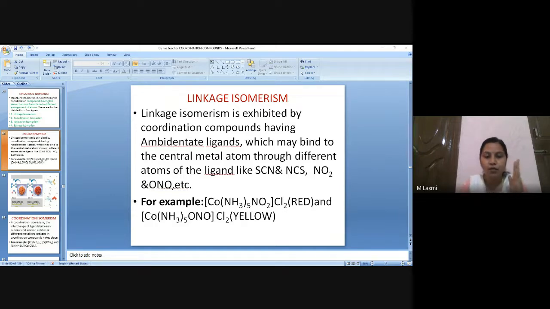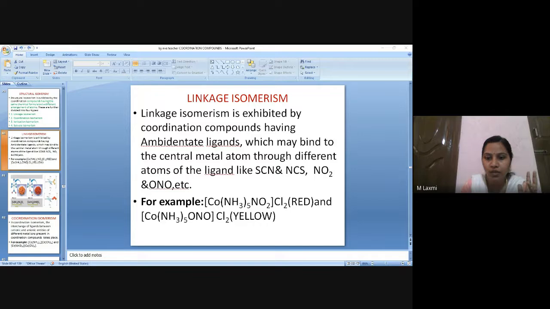The second aspect: I have to check the ligands and name them first. I have two types of ligands. One is amine and the other one is nitrito. Obviously, amine's name is going to come first as per alphabetical order. So pentaamine, nitrito, cobalt, and write the oxidation number.